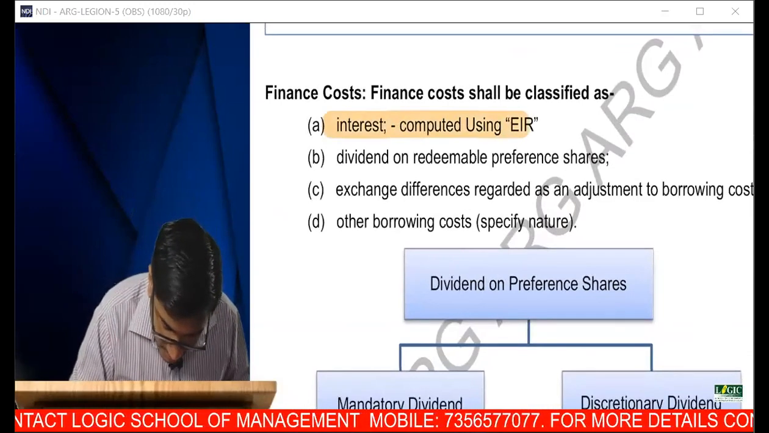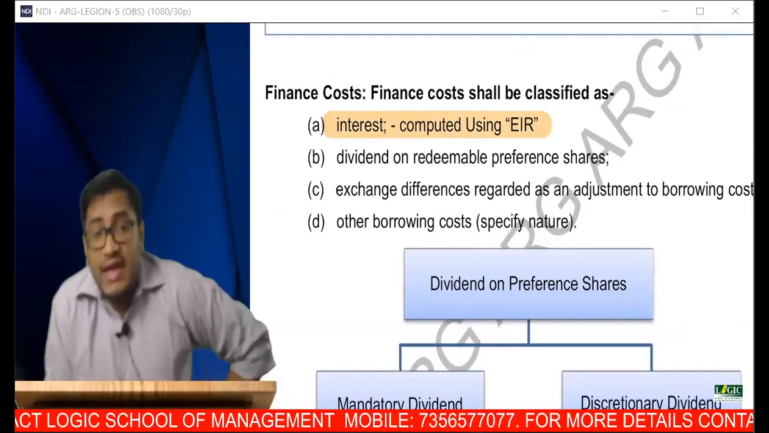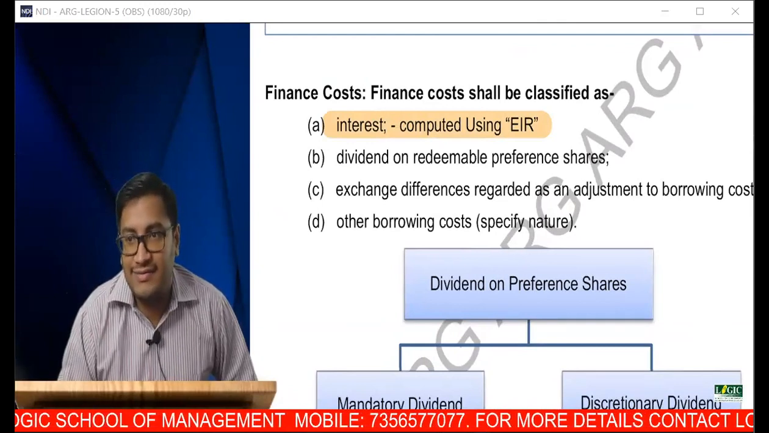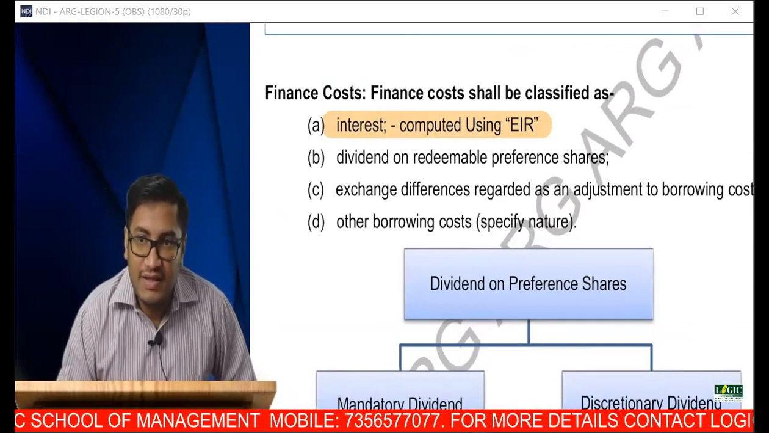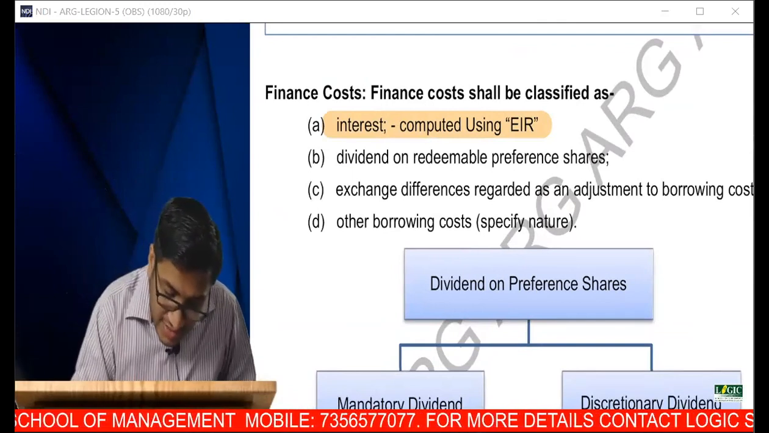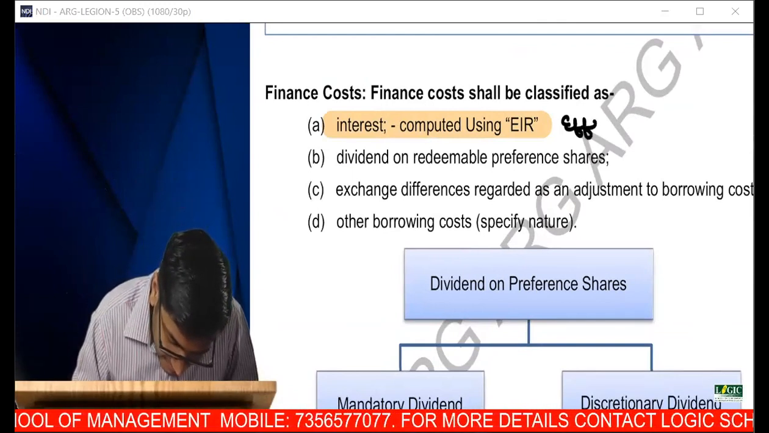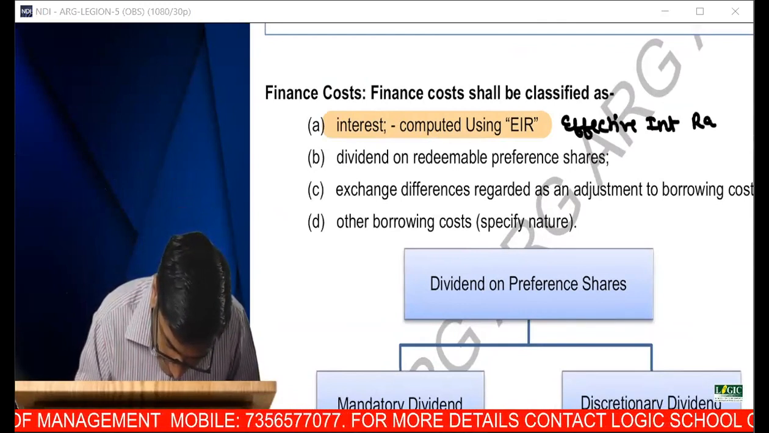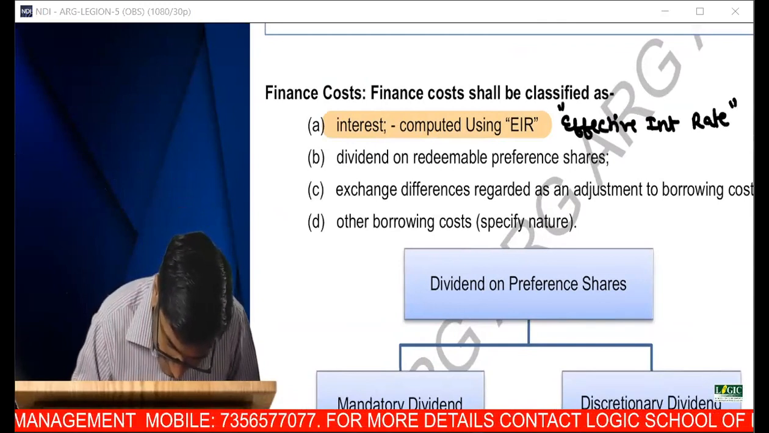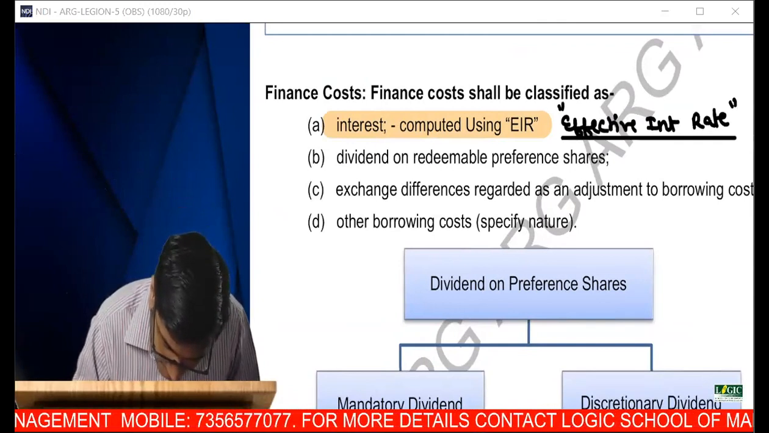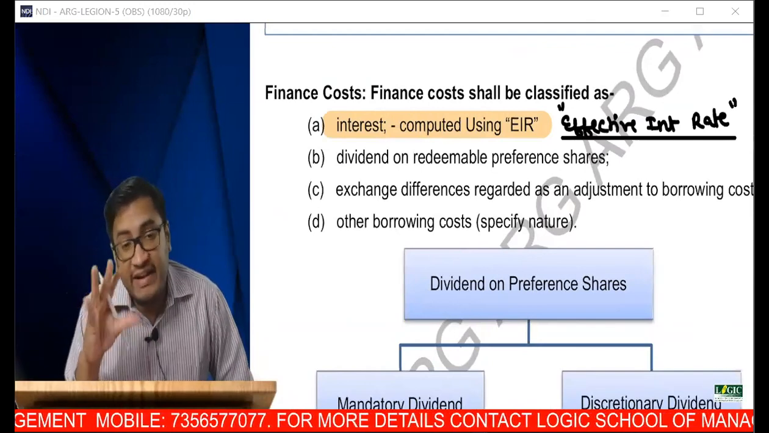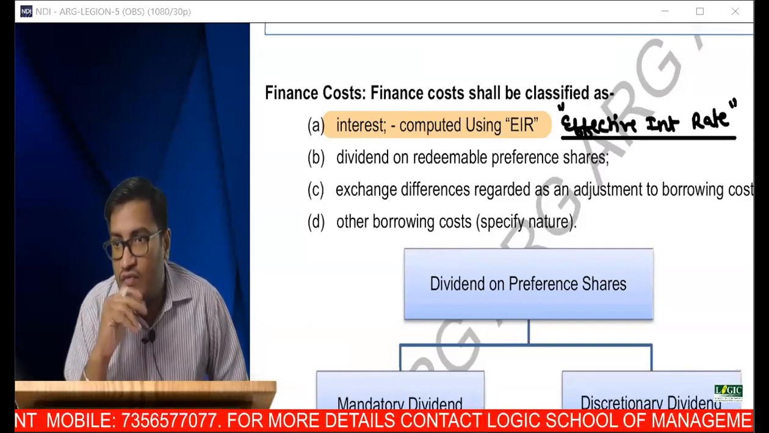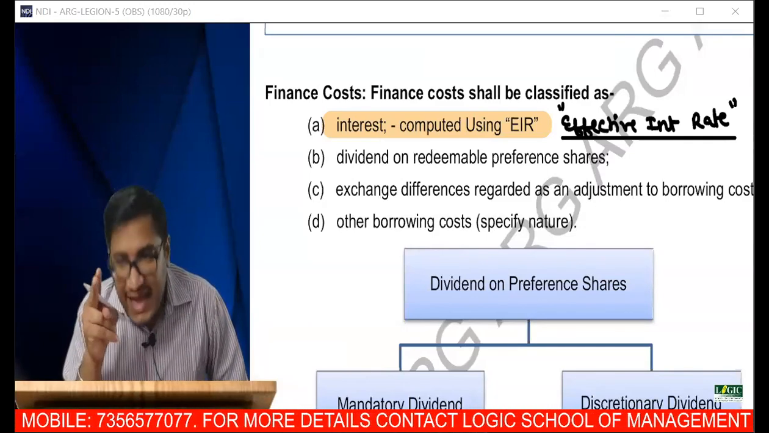What is written here? EIR. Does it sound like IRR? There is a term using it. This is known as effective interest rate. Effective interest rate. Does this sound like IRR? Obviously, this sounds like IRR, or this is IRR in fact.